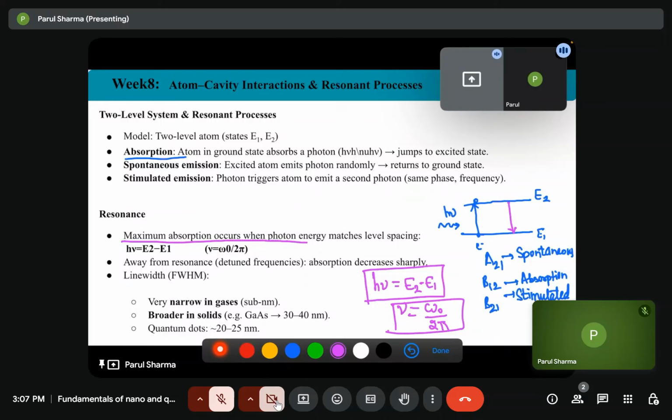the absorption will decrease. Suppose we will have the resonance at this wavelength, then the maximum absorption will occur here, and at the other frequencies the absorption is zero. So here at these 2 points, these are the detuned frequencies, so absorption decreases.